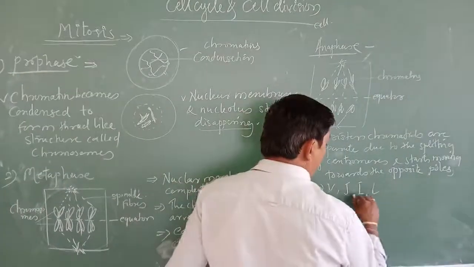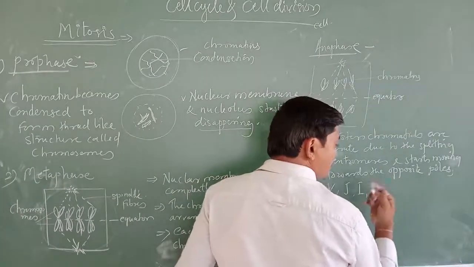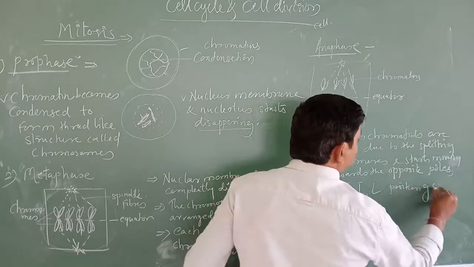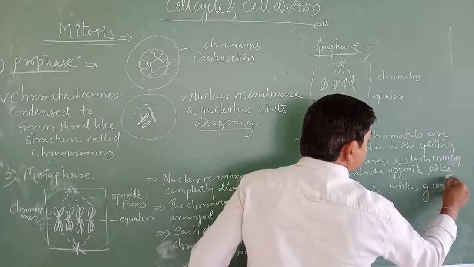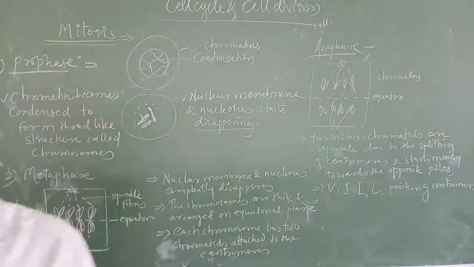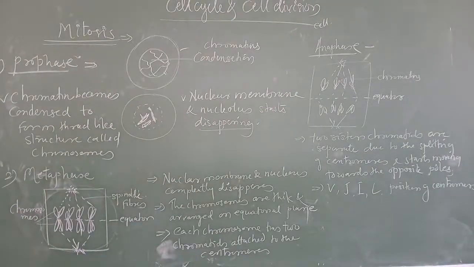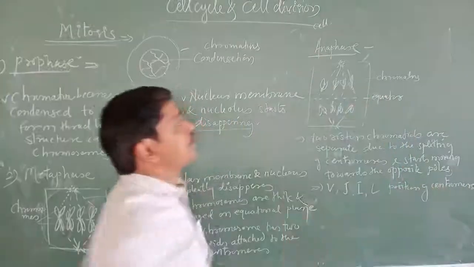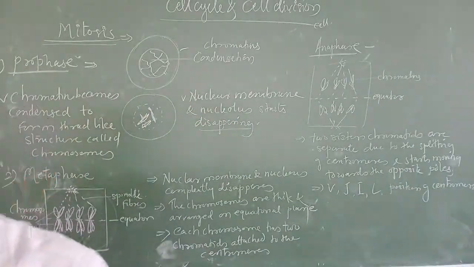V, J, I, or L. It is based upon what? It is based upon the position of the centromeres. Based on the position of the centromeres, we get different kinds of chromatids.